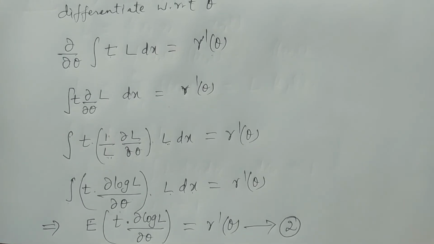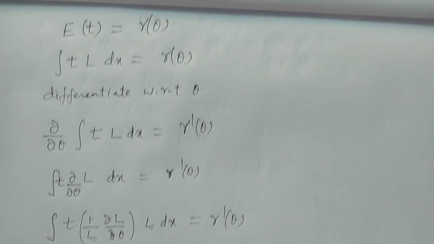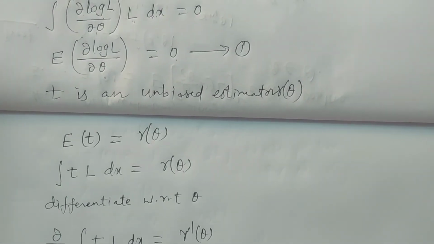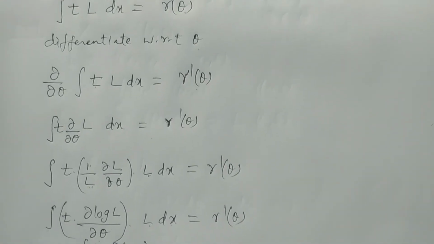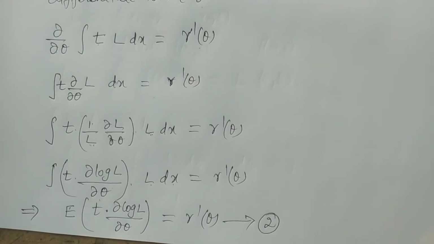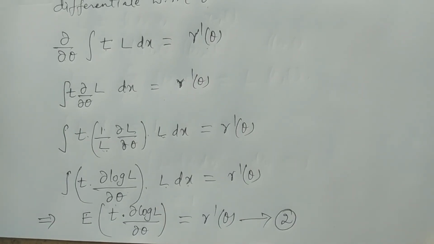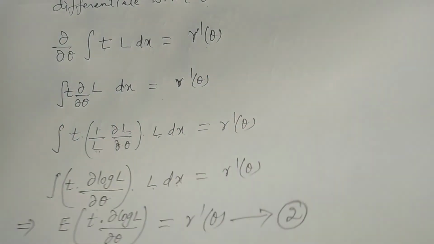One, expectation of dou by dou theta of log L is 0. You see here the first one. And the second one, just now we have finished: expectation of t into dou by dou theta of log L is equal to gamma dash theta. These are the two results we have calculated.